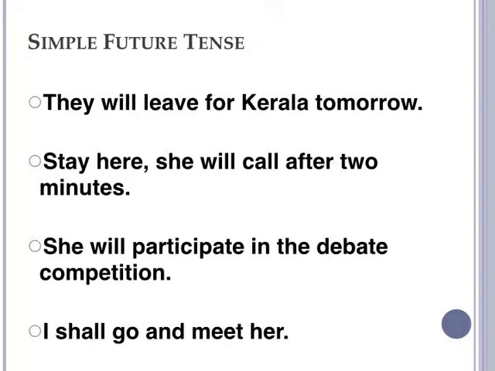She will call after 2 minutes. Okay, stay here means she will call. Will call means अभी तक उसने फ़ोन किया नहीं है. She will do. So this is also a future. Okay, she will do. Now she will participate. See again, and I shall go and meet her. अभी तक मिला नहीं है, लेकिन shall go and meet. So this is all in the future form.